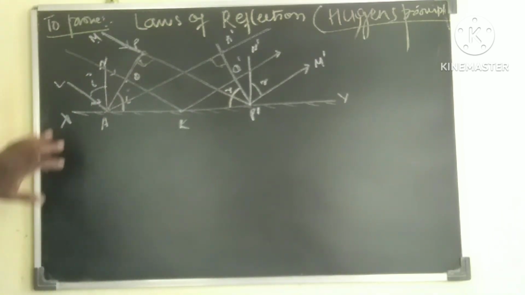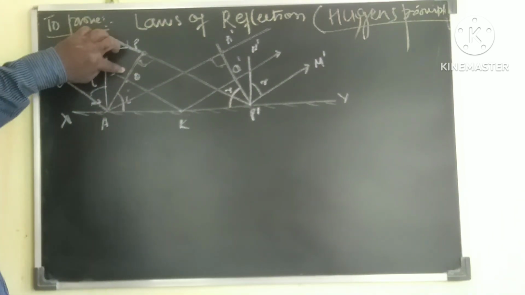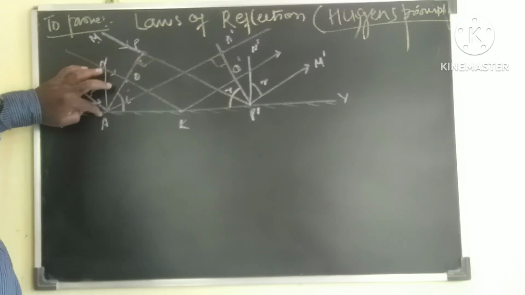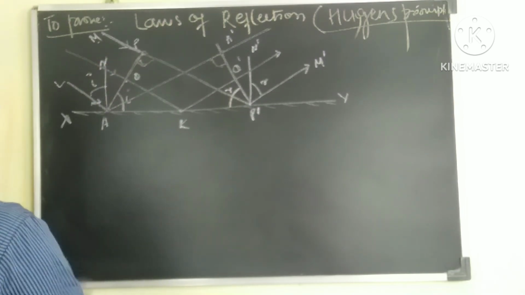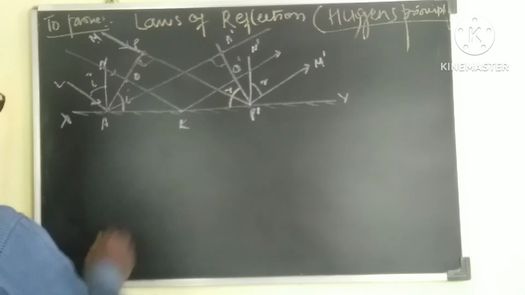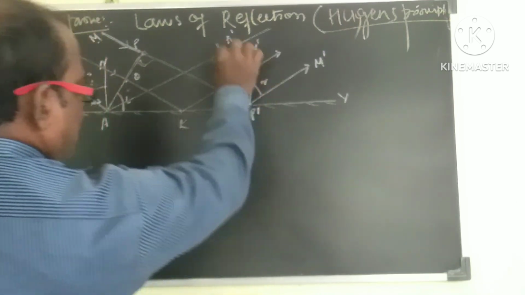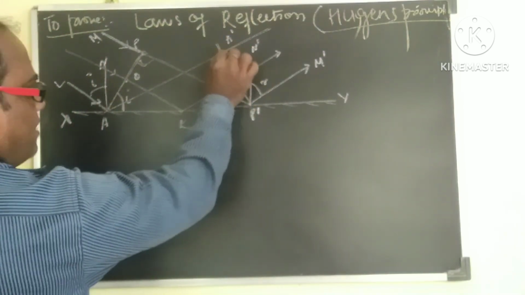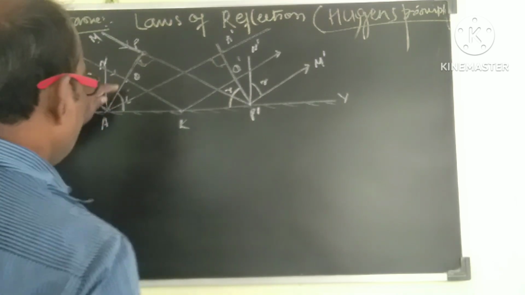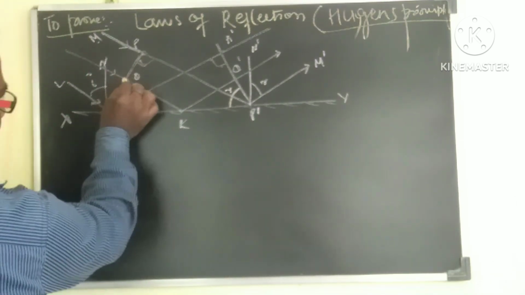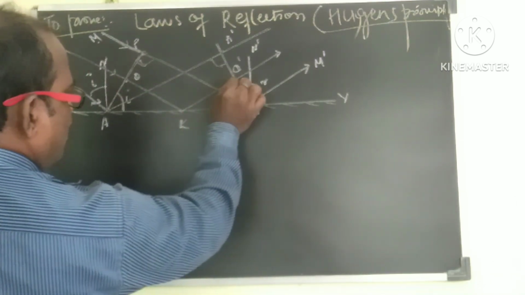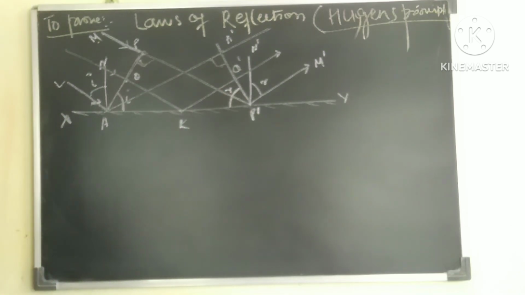Now let us take Q at any point on this wave front. Then what happens when Q strikes at K, and from K it strikes the secondary wave front, that means the reflected wave front of this. The distance traveled from here to here and from here to here we can calculate.